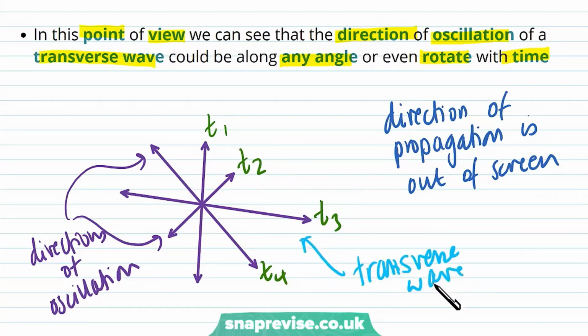Because remember, the way we defined a transverse wave is that the direction of oscillation is perpendicular to the direction of propagation. And we can see that we've actually got lots of different directions of oscillation that are perpendicular to the direction of propagation.